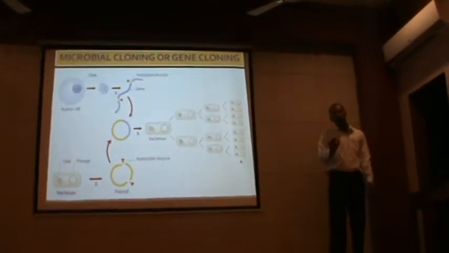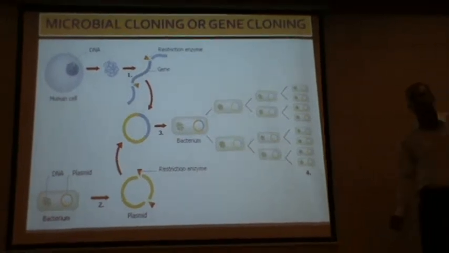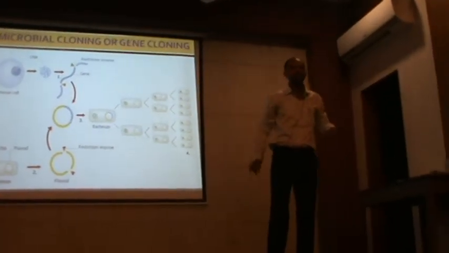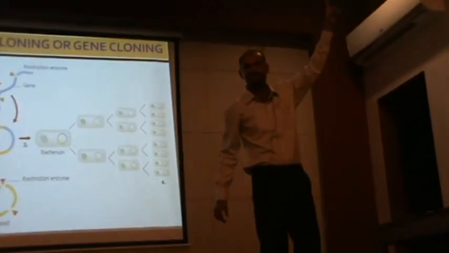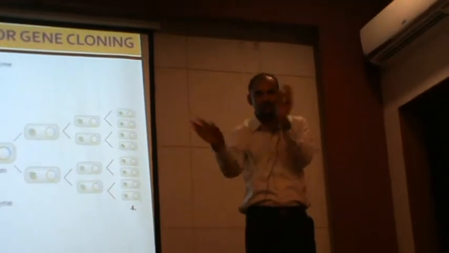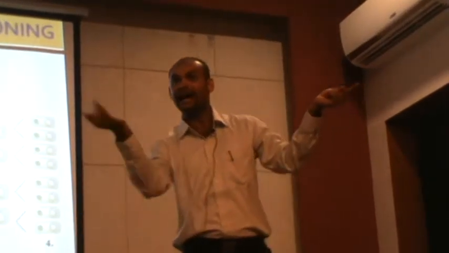Now we are going to focus on gene cloning and microbial cloning. I already explained that genetic engineering is nothing but gene cloning in the last lecture. Now what is gene cloning? Cloning is the process of making identical, and the process of making an identical gene is called gene cloning.